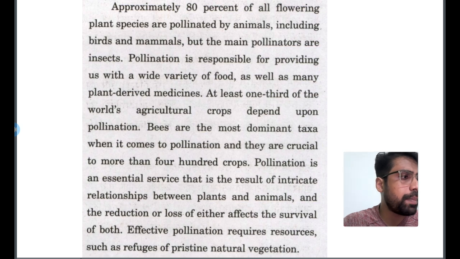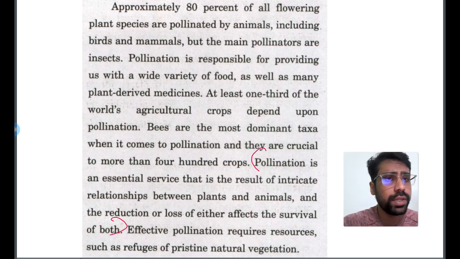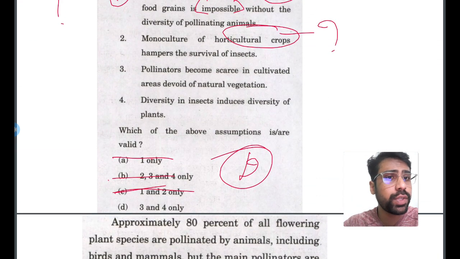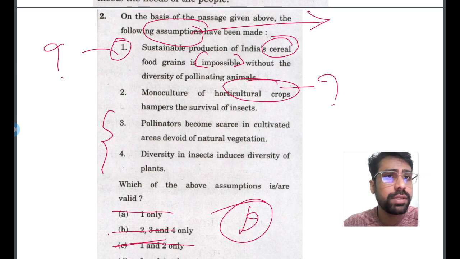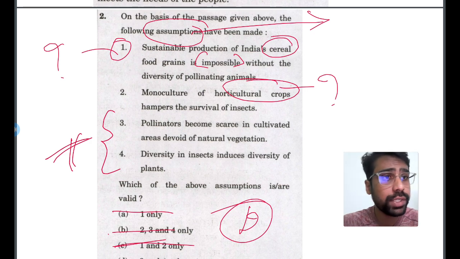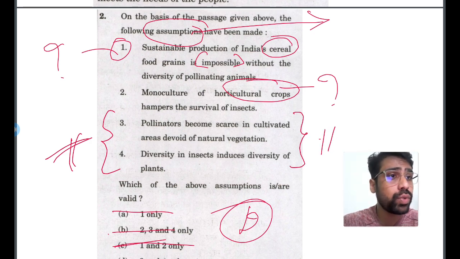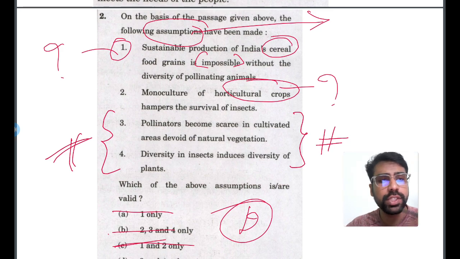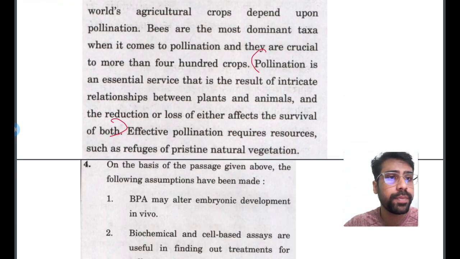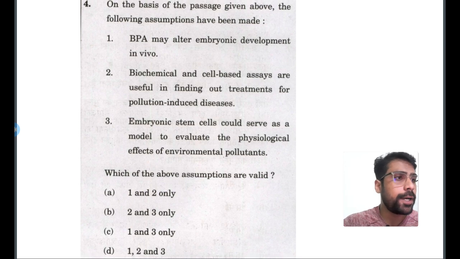Okay, I think you got the approach here. Yes, it's the pollination relationship, both. So this statement is here. You can look at the passage. So this is how you have to solve the comprehension part. Okay, the answer of this question is D. And these two statements are not extreme, and it can also be deduced from the passage. Even if we assume this statement to be true, it doesn't contradict the passage. This is the approach of comprehension. Okay. Now let's go to another question.